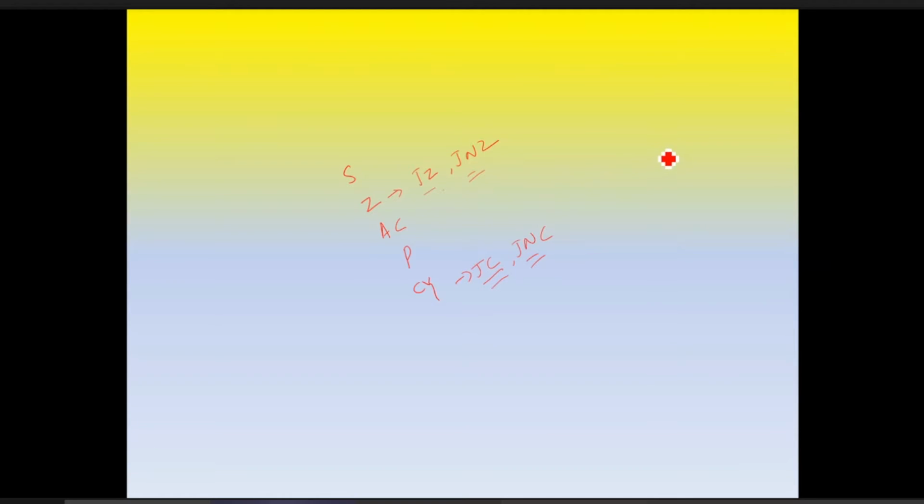Okay, jump means suppose we have started the program from 2000. So some instructions are written here. At location 2006, JNZ is there. JNZ means jump if not zero.